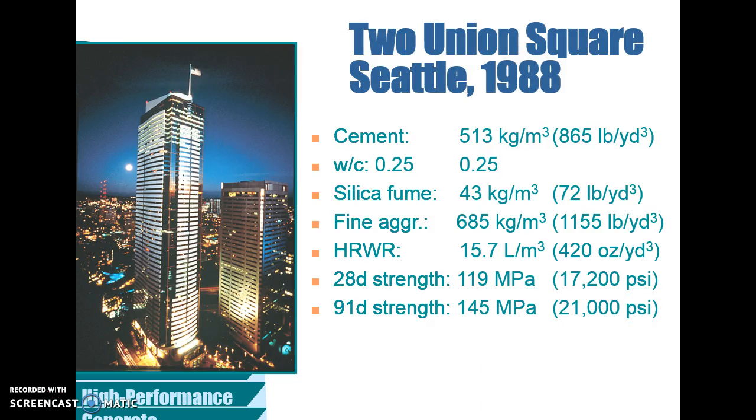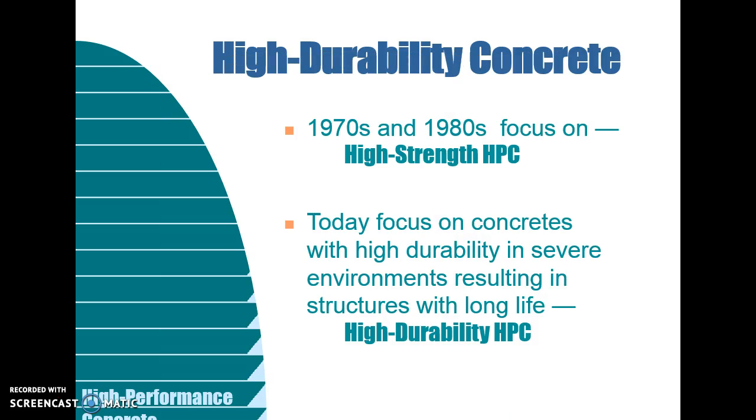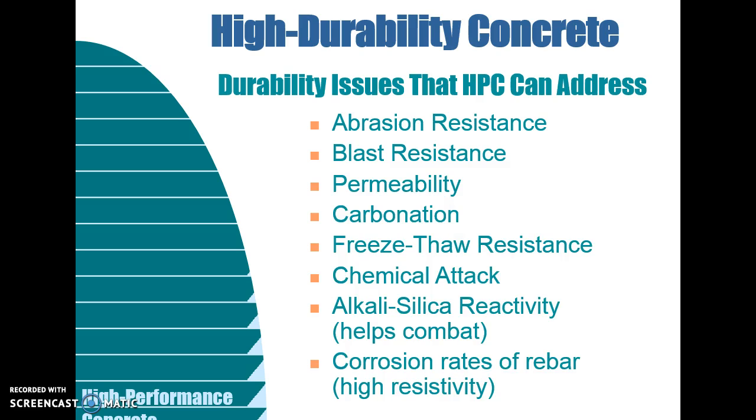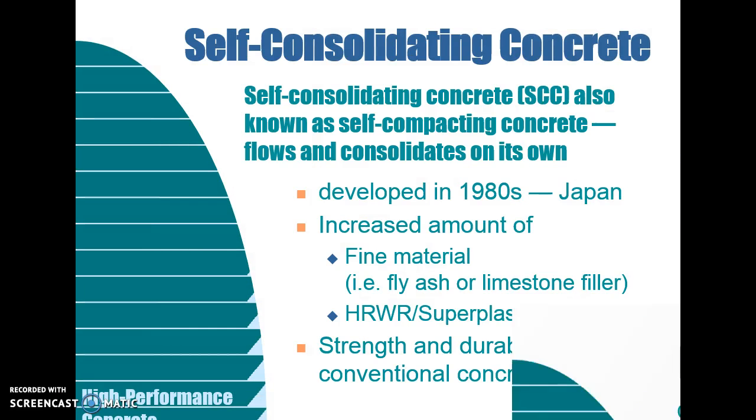So the cement is 513 kg per meter cube, water cement ratio is 0.25, and silica fume is 43 kg per meter cube. Like this the materials are used, and the 28 day strength is 109 megapascal. And the durability is high, it will give for environmental and long life, with abrasion resistance, blast resistance, permeability, and carbonation.